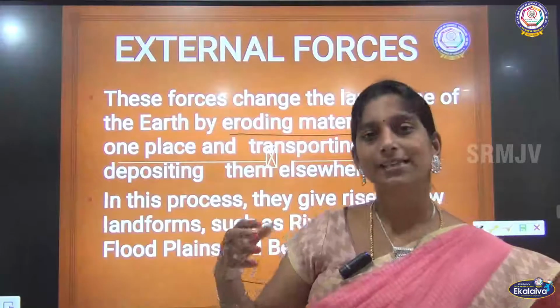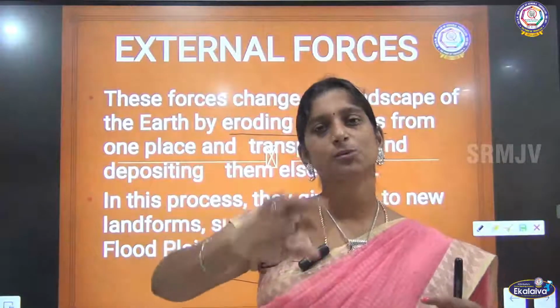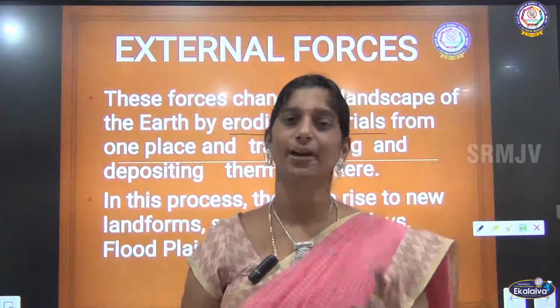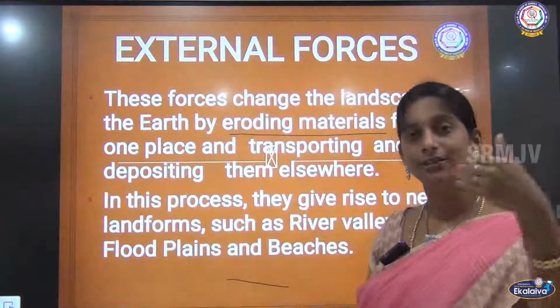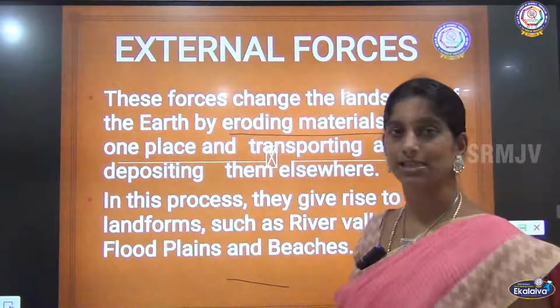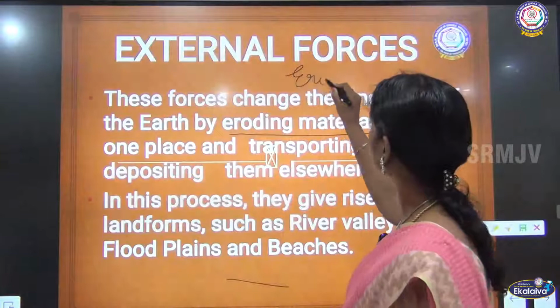Okay, so for example, when you stand on a beach, right, water comes, then when it goes back, you can see that sand is moving along with the water, right? That is erosion. So it takes away the material from one place and moves it to some other place. That is called eroding. We call it erosion.